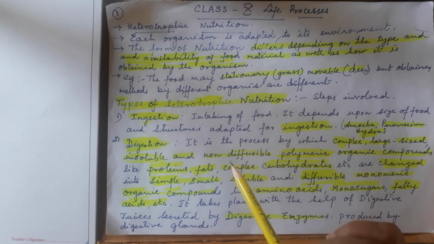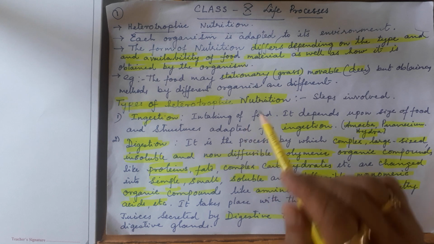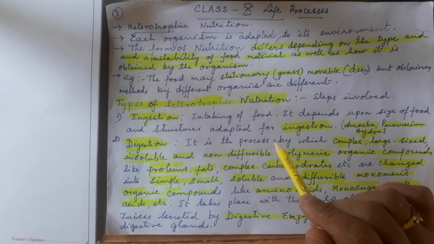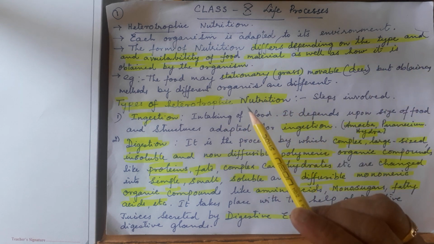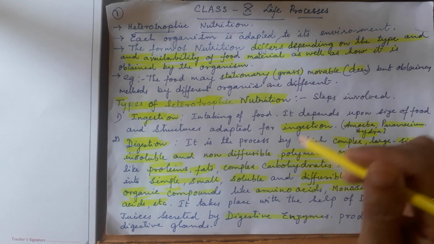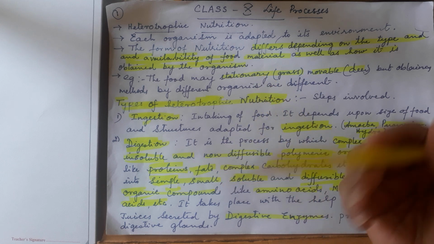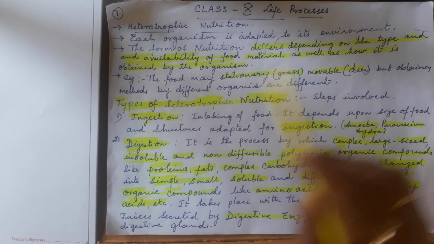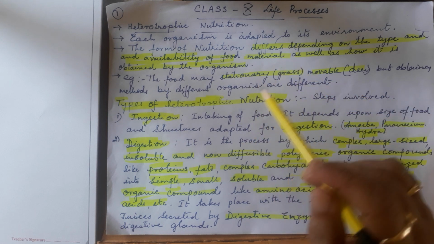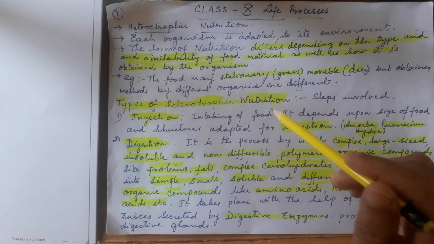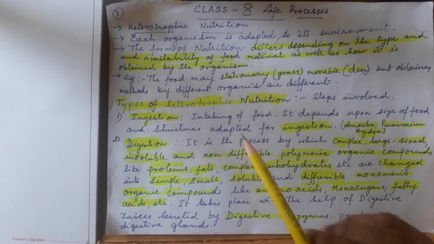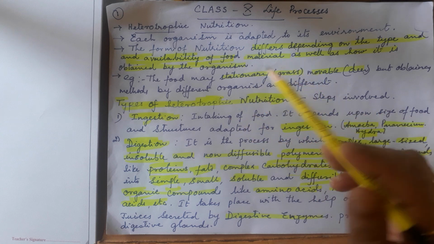In heterotrophic nutrition, as I told you just now, there are herbivorous, carnivorous, omnivorous, decomposers, parasites and symbionts. Some organisms take food directly and digest it inside the body. Some organisms break down the molecules outside the body and then take them in. For example, decomposers: all the fungi, bacteria and molds. They decompose the food outside the body and after that take it inside. Yeast and mushrooms also come here.